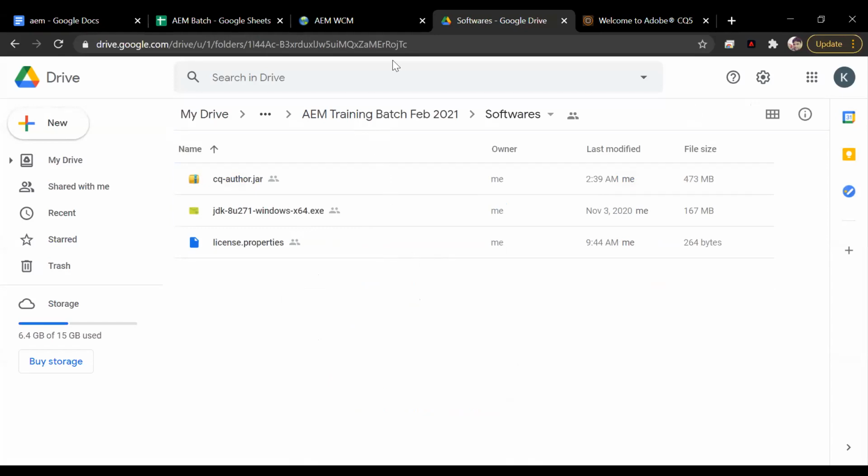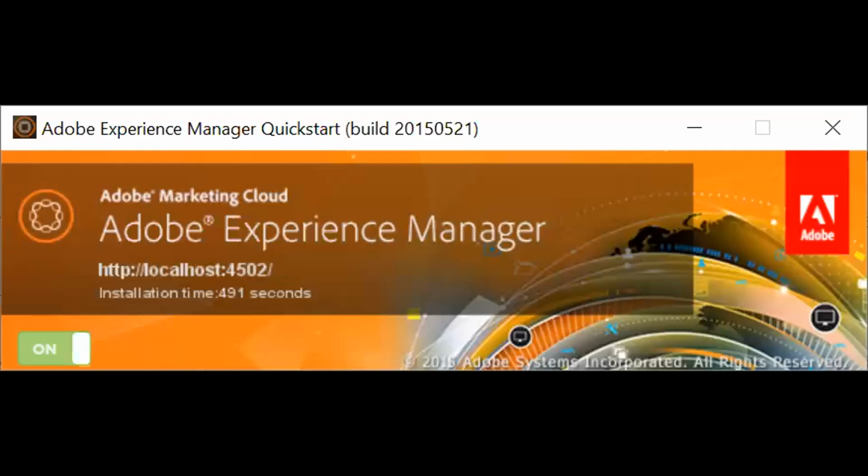And as I said, once you download, go to a folder, create an author folder, and copy these 2 files, the author.jar and license.properties. If you do not copy the license.properties in the same folder, you will not be able to log in if you do not have the license. And once you click on it, you will see a screen something like this.